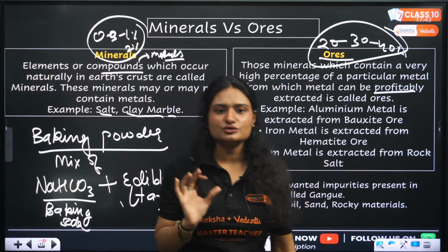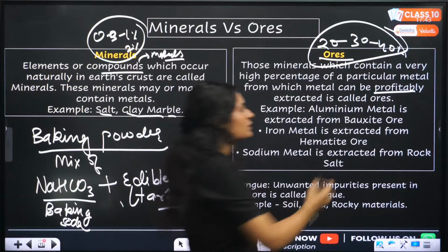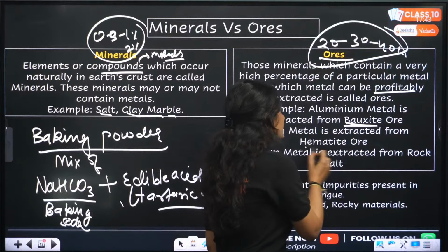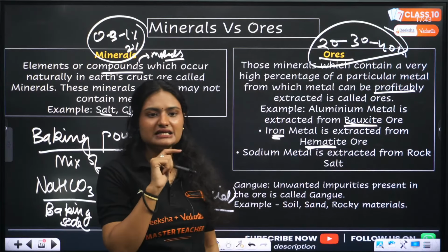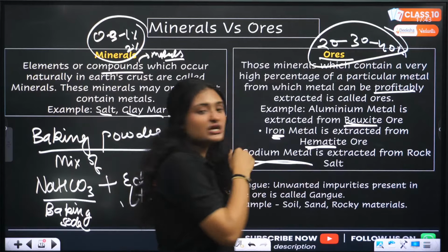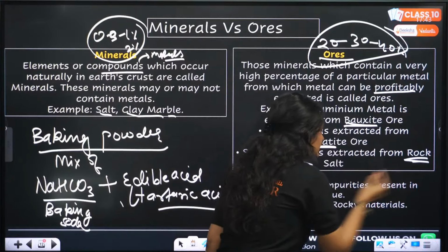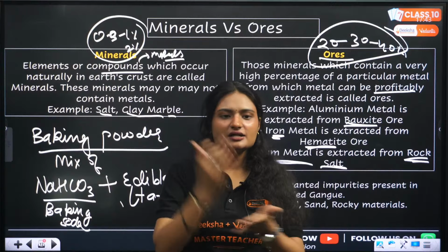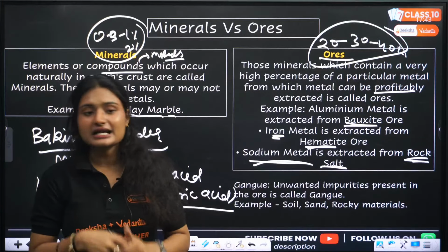They are called ores. For example, aluminum ore is called bauxite. Aluminum is extracted from bauxite. Iron is extracted from hematite, right? Bauxite, hematite. Sodium metal is extracted from rock salt. These are salt rocks that are found in the earth's crust. You dig it and there you find it.